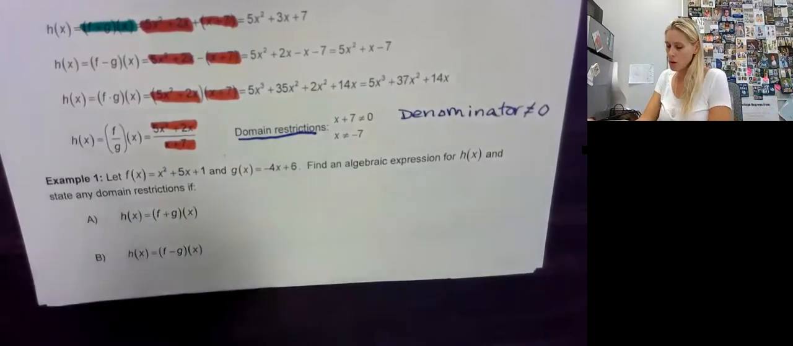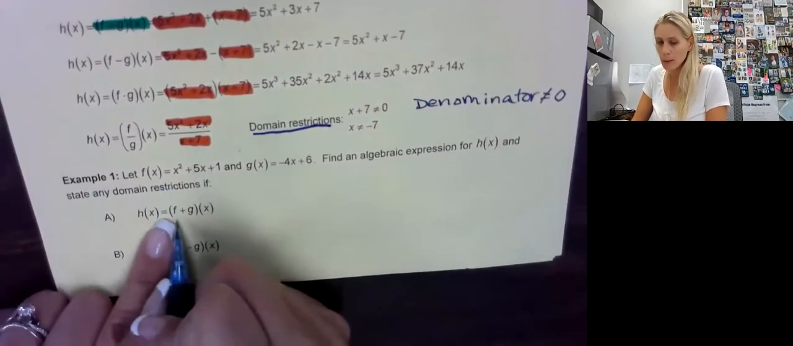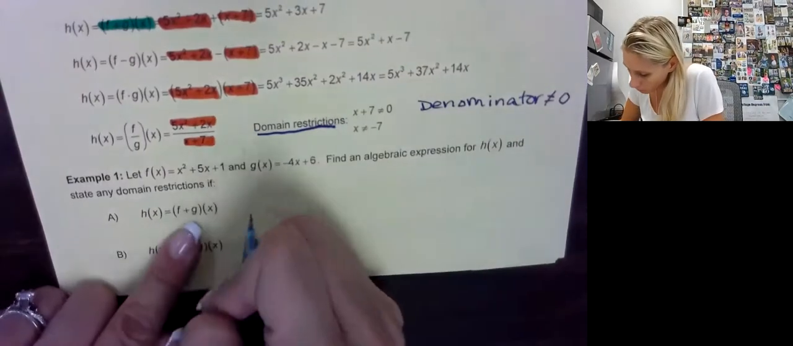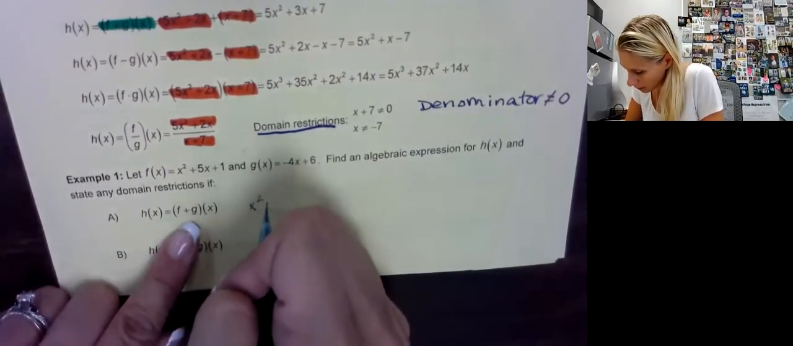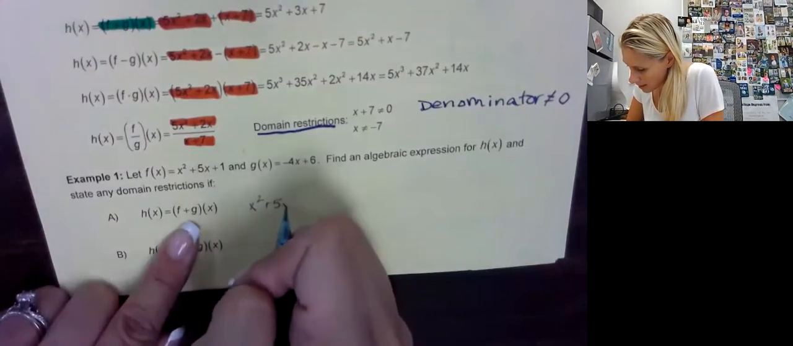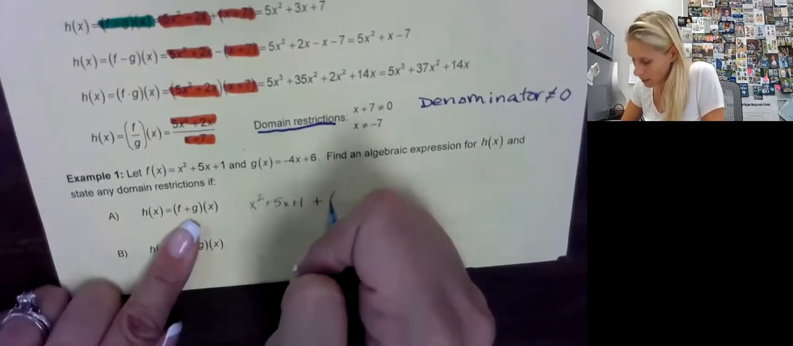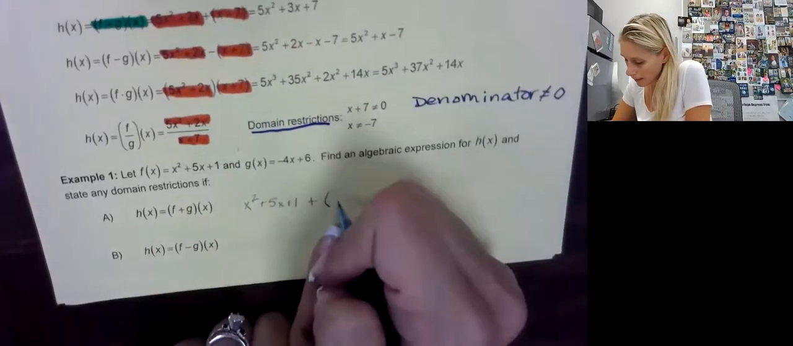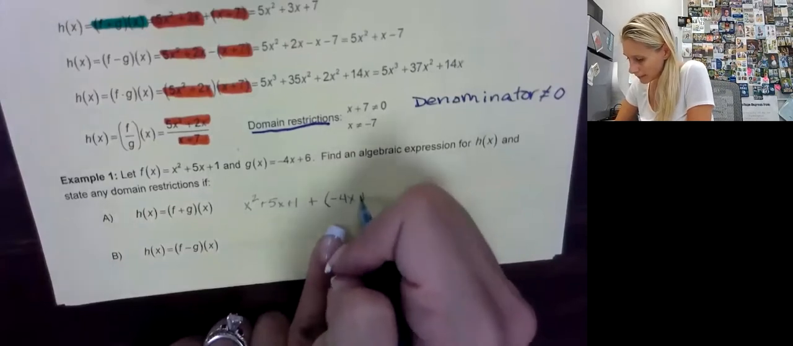All right, so here's our f of x, here's our g of x. The first thing we're going to do is add them. So I'm going to take my f of x first, which is x squared plus 5x plus 1. And I'm going to add, in parentheses, my g of x, which is negative 4x plus 6.